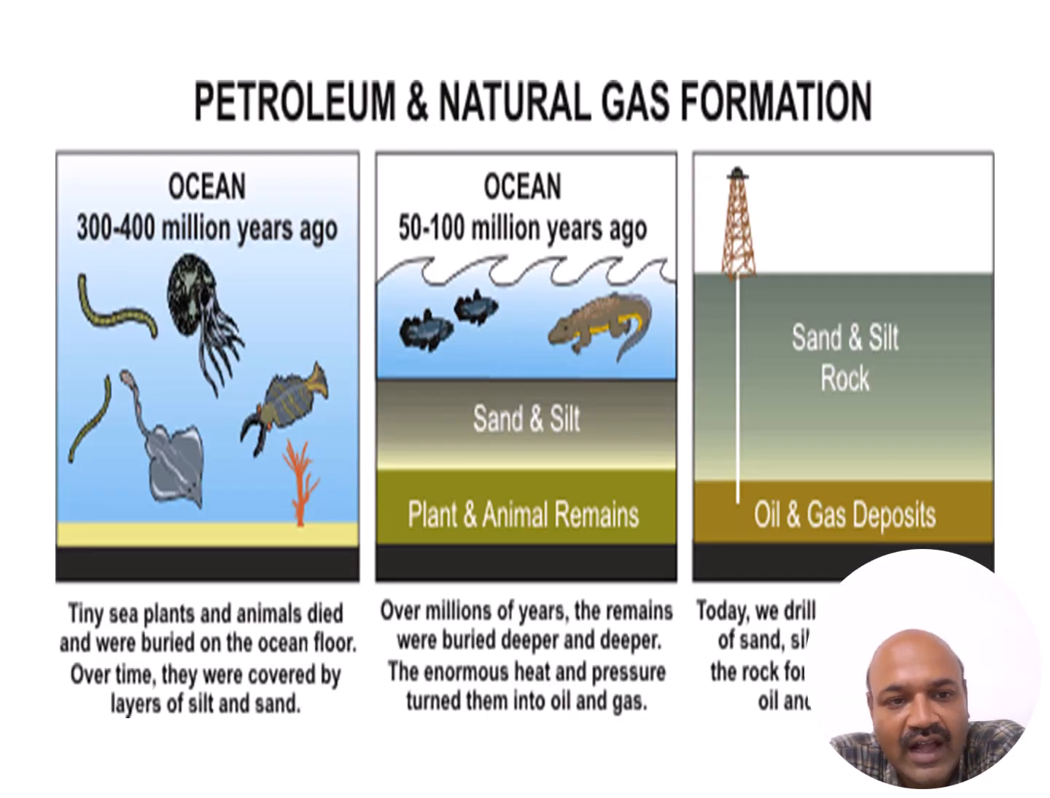This slide shows how petroleum and natural gas formed underneath the earth in the ocean. You can see in the first figure, 300 to 400 million years ago, tiny sea plants and animals died and were buried in the ocean floor. Over time, they were covered by layers of salt and sand. In the next slide, over millions of years, the remains were buried deeper and deeper. The enormous heat and pressure applied on the debris turned it into oil and gas.